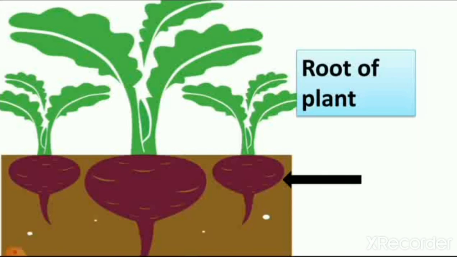So basically we learn that we eat vegetable like beetroot and carrot is the root of the plant. It's vegetable, beetroot and carrot, but it is a root of the plant. And stem and leaf are growing on the ground, and root is growing there.